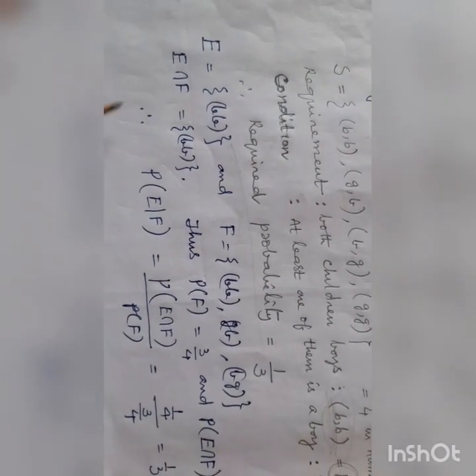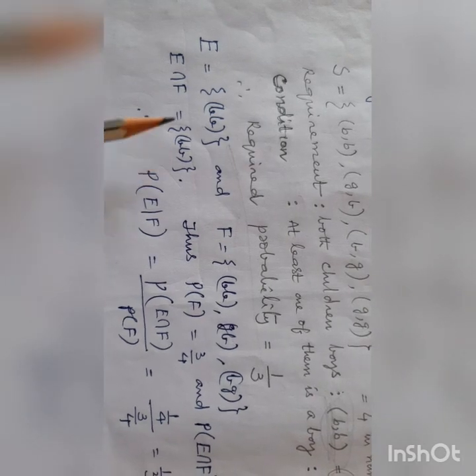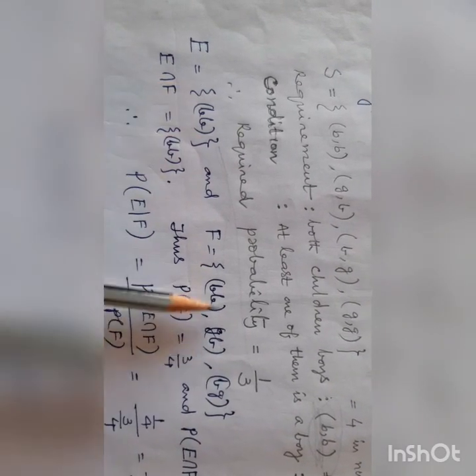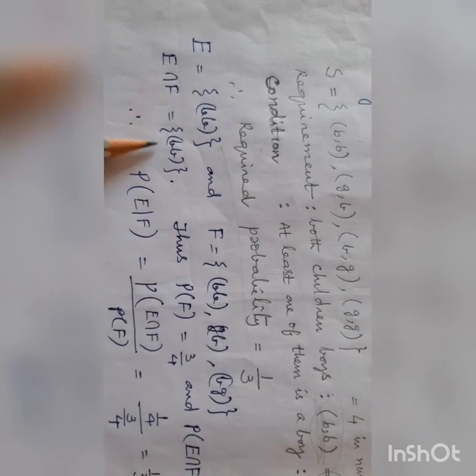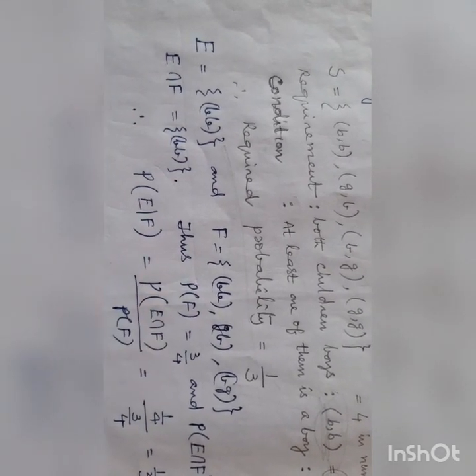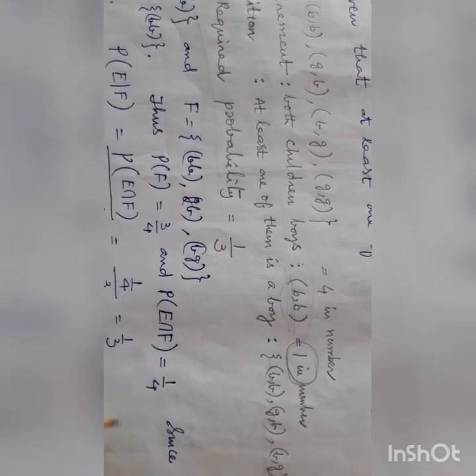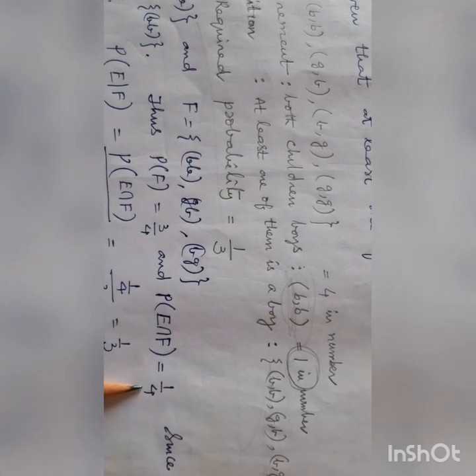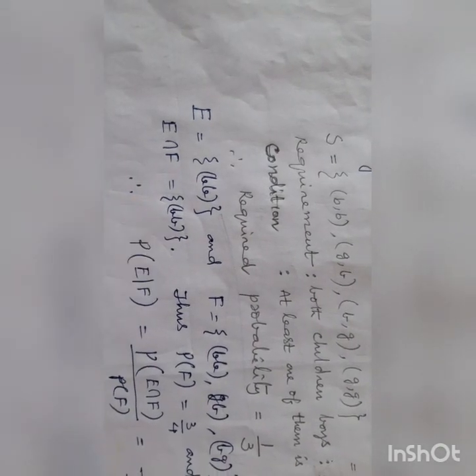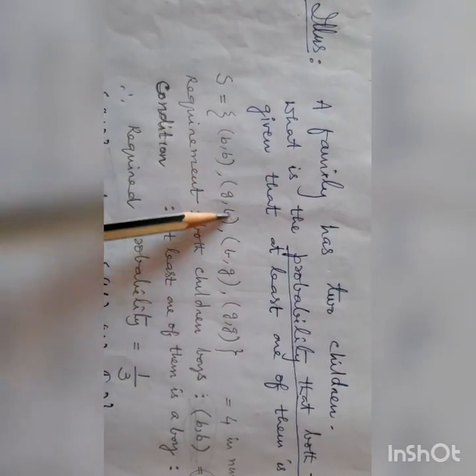E intersection F equals BB. Thus P of F equals 3 by 4, and P of E intersection F equals 1 by 4, because the sample space is 4 in number.